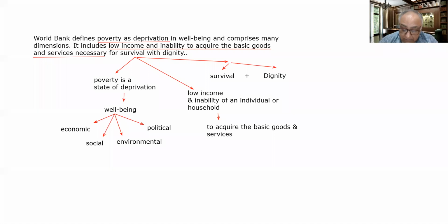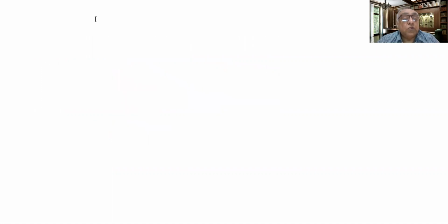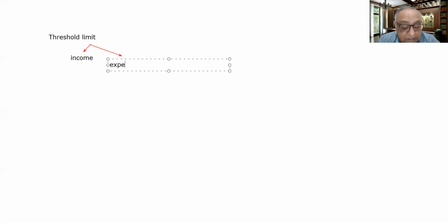Now we are moving further. We talked in the previous lecture that there is a threshold limit, and we have talked about this threshold limit from different perspectives. One is in terms of income, second in terms of expenditure.